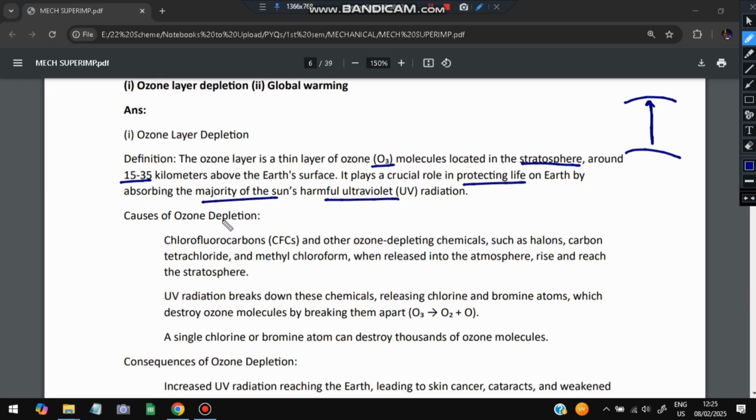Okay, now the causes of ozone depletion: chlorofluorocarbons, which is CFCs. When this material comes in contact with the ozone, what happens? Ozone gets depleted. The ozone depleting chemicals such as halogens, carbon tetrachloride, and methyl chloroform, when released into the atmosphere, rise and reach the stratosphere. One reaction happens in which O3 becomes O2 plus O. So O2, oxygen, will form, and O will be roaming somewhere. O3 will no more be there, and harmful sun radiation will come and hit the people.